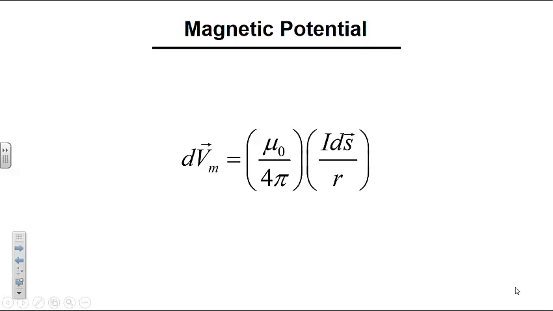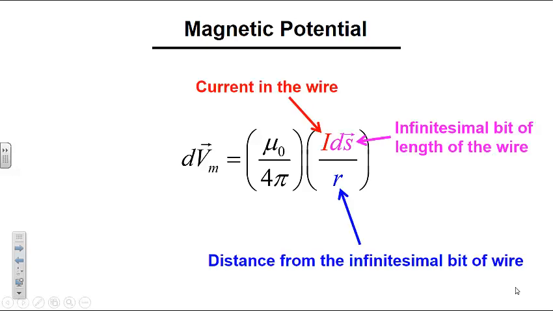This is the equation for the infinitesimal bit of magnetic potential for an infinitesimal bit of a current carrying wire. We see that it depends upon the current in the wire, the infinitesimal bit of length of the wire, and the distance from the infinitesimal bit of wire to the position where the magnetic potential is measured. Recall that the vector ds points in the direction of the current.